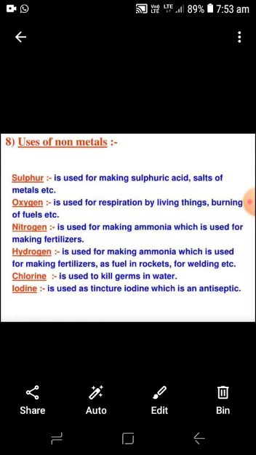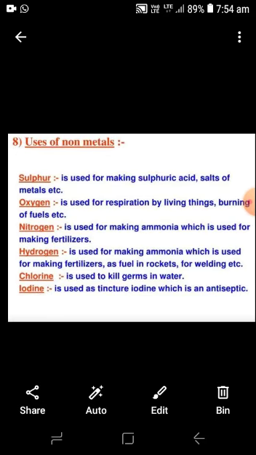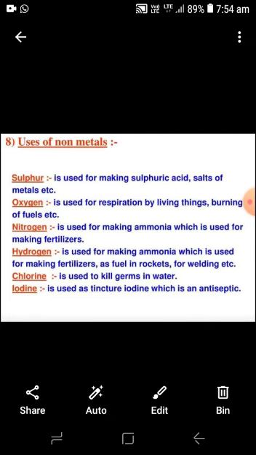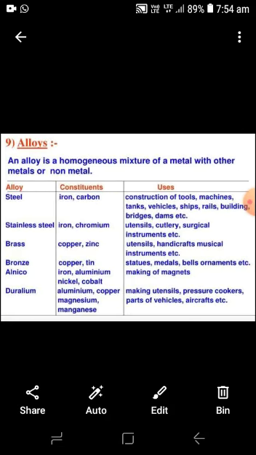Hydrogen is used for making ammonia, which is used for making fertilizers, as fuel in rockets, and for welding purposes. Hydrogen gas is a substitute for fuel, but the calorific value is 150, and that's why hydrogen is not used as a domestic fuel. Chlorine is used to kill germs in water by the process of chlorination, and iodine is used as tincture of iodine, which is an antiseptic solution.